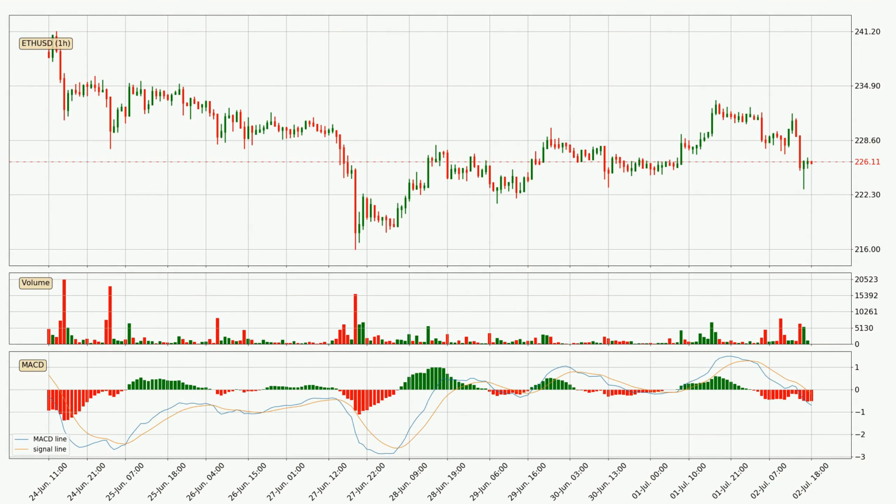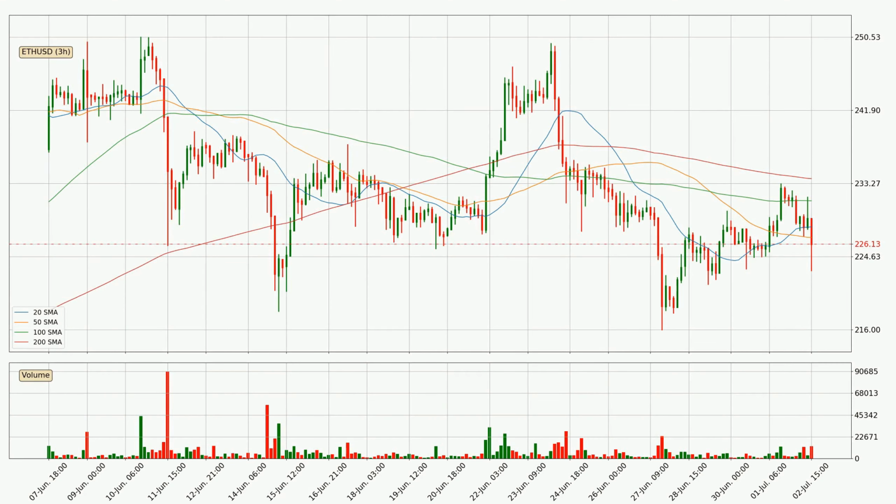Jumping to the hourly MACD, the MACD line is below the signal line, which shows that the current trend is on the downside. The momentum is currently indecisive, according to the MACD histogram. This means you should wait and see if the MACD line will cross the signal line, which will be bullish, due to the expected shifting momentum.